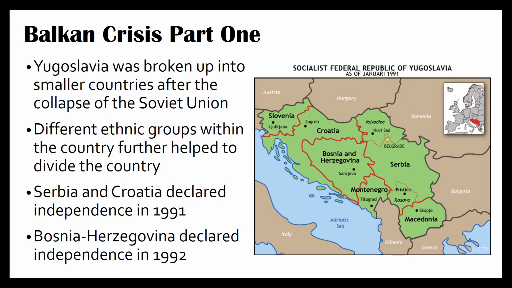If you look at this map here to the right, the green area outlined is what used to be Yugoslavia, and then the red divisions or borders, those are the countries that came out of Yugoslavia. So we have Slovenia, Croatia, Bosnia and Herzegovina, Serbia, Montenegro, and Macedonia. And if you look in the top right corner of this map, you can see that it's on the Balkan Peninsula above Greece to the east of Italy.